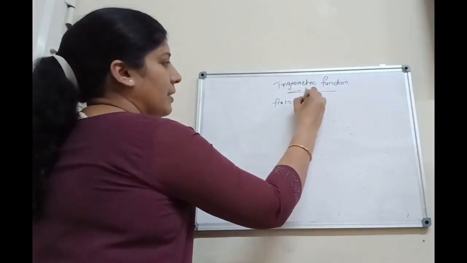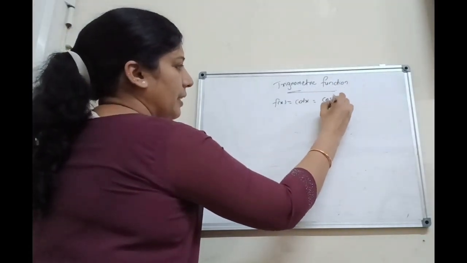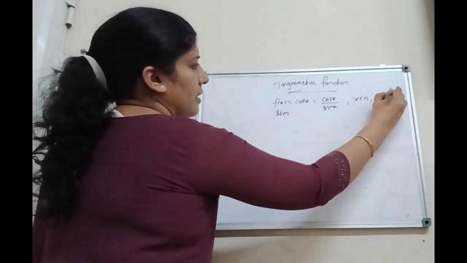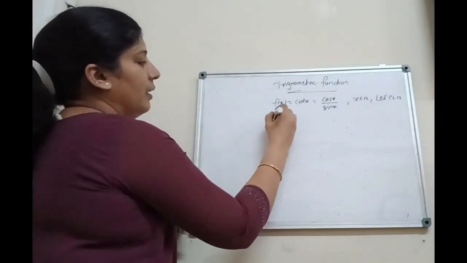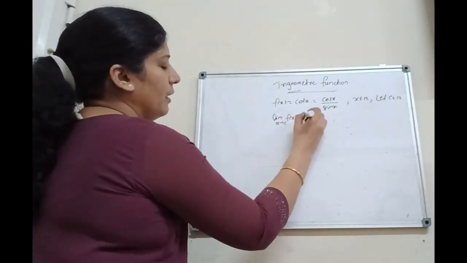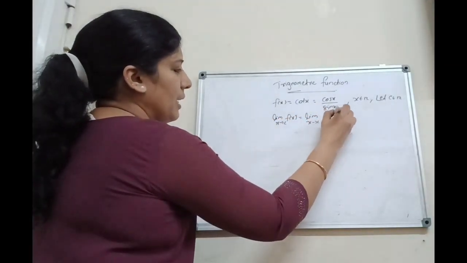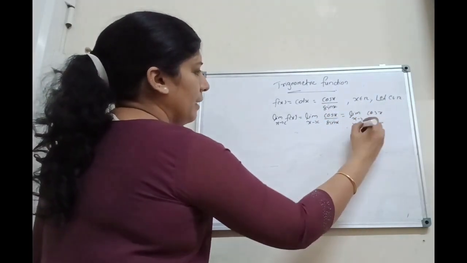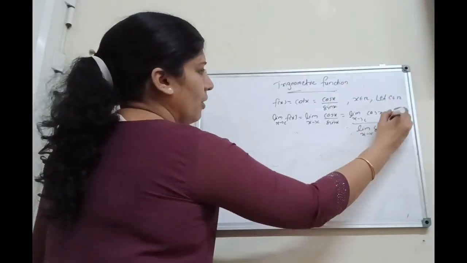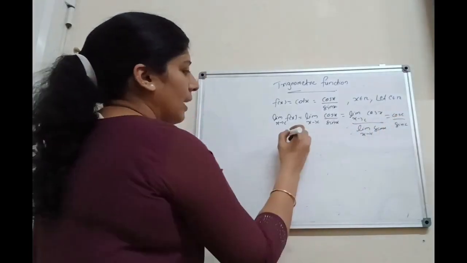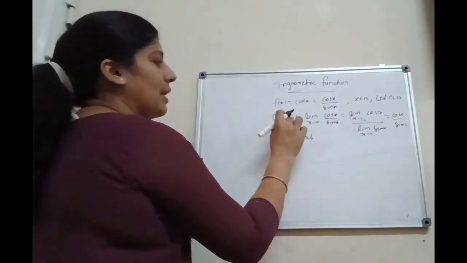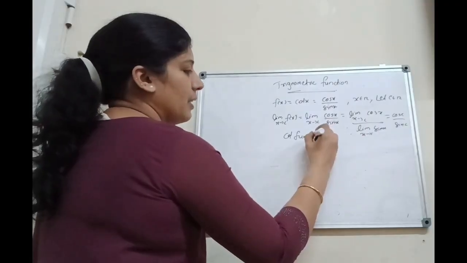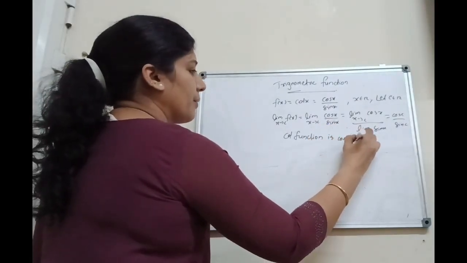Next, f of x equal to cot x. It is equal to cos x by sin x. That is the reciprocal of tan x. Then next we can consider here x belongs to R. Let c belongs to R. Limit x tends to c f of x equal to what? Limit x tends to c cos x by sin x. It is equal to what? Limit x tends to c cos x divided by limit x tends to c sin x. It is equal to what? Cos c by sin c. That means cot function is continuous. That is limit x tends to c cos x by sin x equal to cos c by sin c. That is, the cot function is continuous at x equal to c.